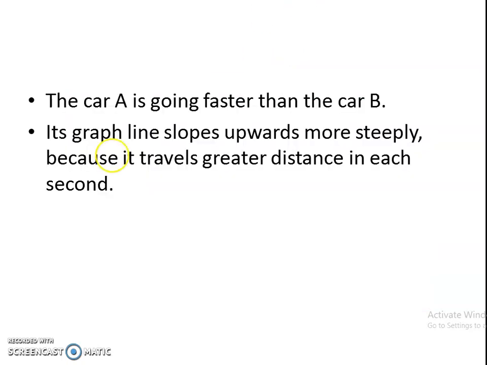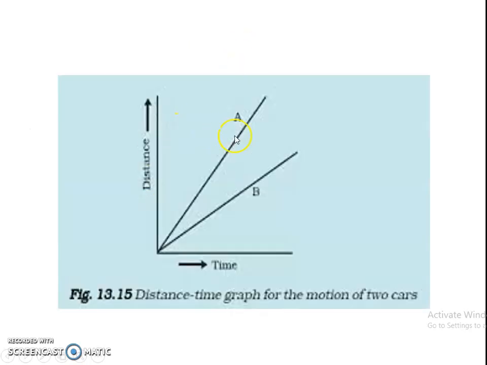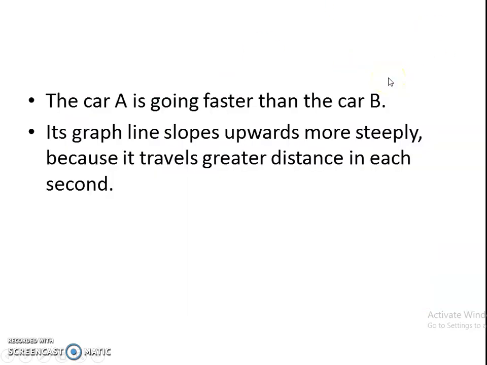Okay, so here car A is going faster than car B. Its graph line slopes upwards more steeply because it traveled a greater distance in each second. So here we can say that graph A has a steeper line because it is covering more distance in a particular time than car B. If a graph is sloping upwards more steeply, we can say that it is moving faster.